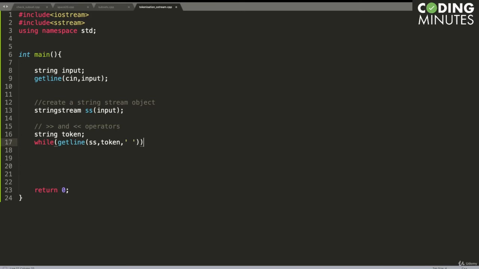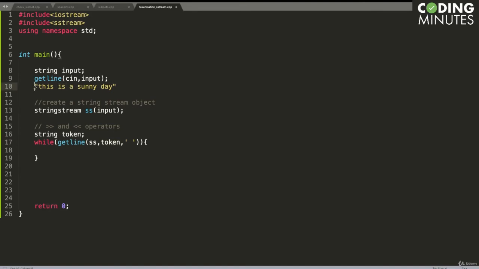Let's say this is a sunny day. It will read one token, one word, from this string stream, and put it inside the variable token. Next time it is going to read is, and put it inside token.